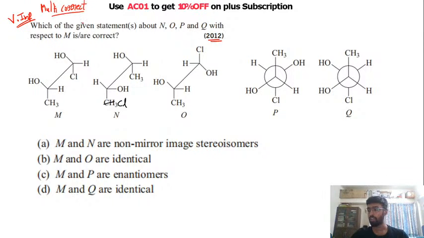So what you have in this question is, you have been provided with M, N, O, P, Q. Okay. So आपको पूछा है, these are the options. So which of the given statements about N, O, P, okay, यहाँ पे M miss हो गया. So M, N, O, P, Q with, okay, M है, right? So which of these statements are right? You need to tell, right?